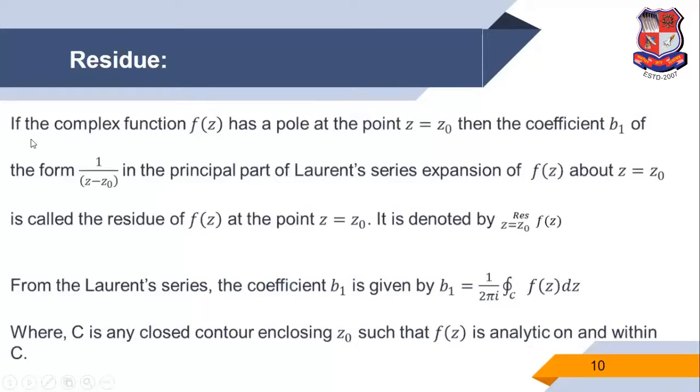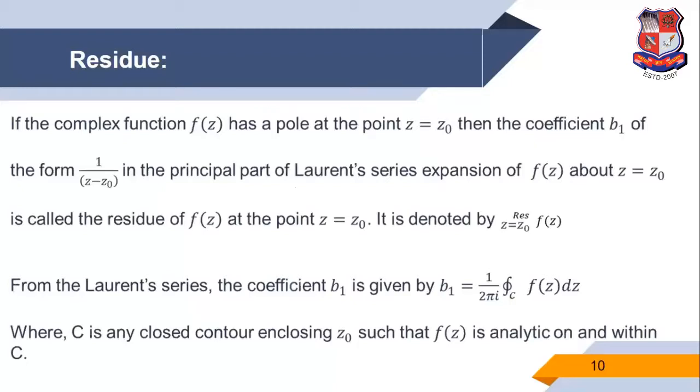If the complex function f of z has a pole at the point z is equal to z0, then the coefficient b1 of the form 1 upon z minus z0 in the principal part of the Laurent series expansion of f of z about z is equal to z0 is called the residue of f of z at the point z is equal to z0.